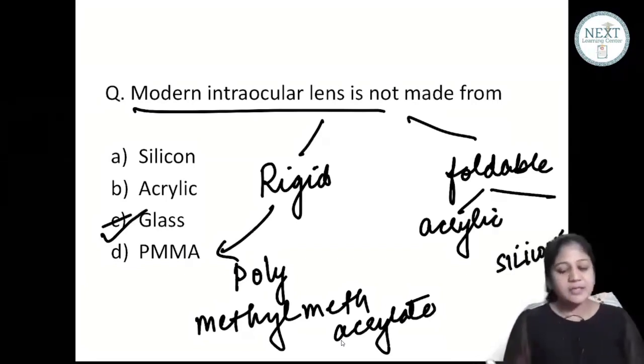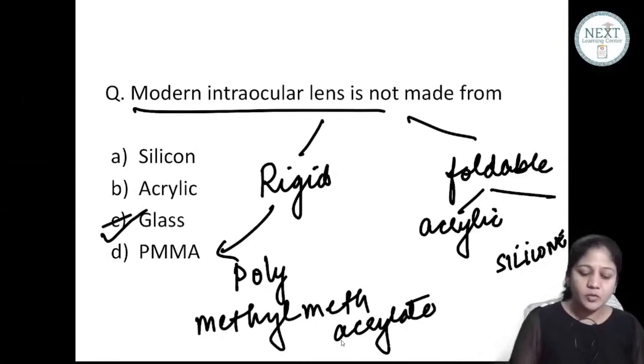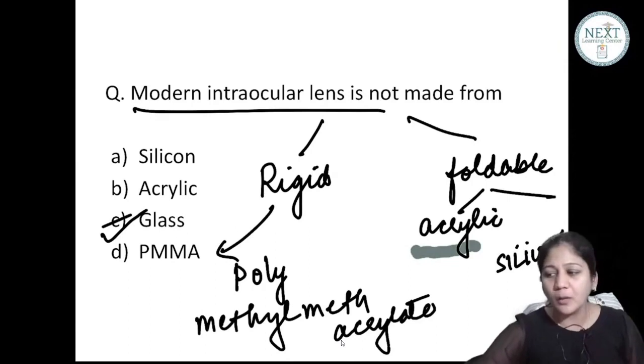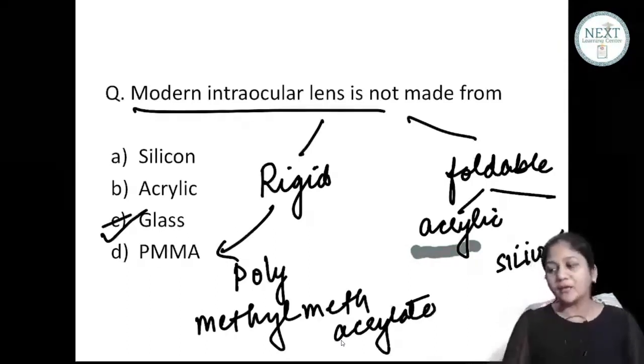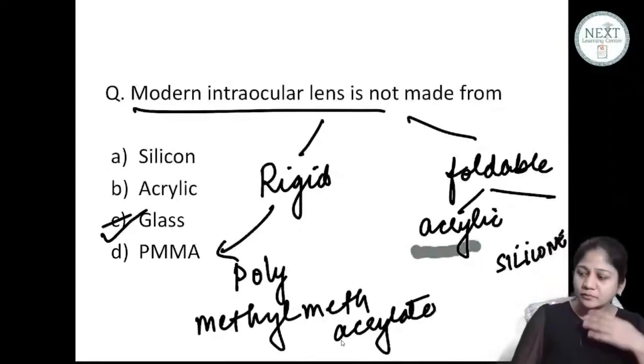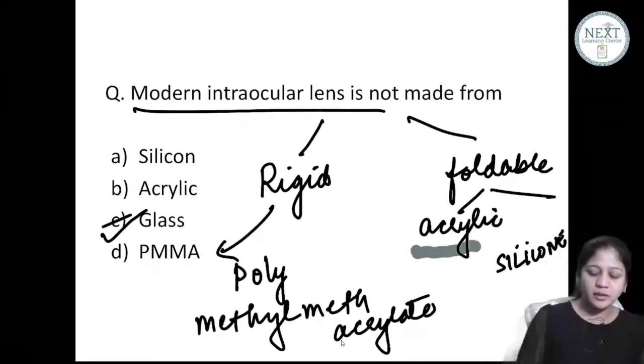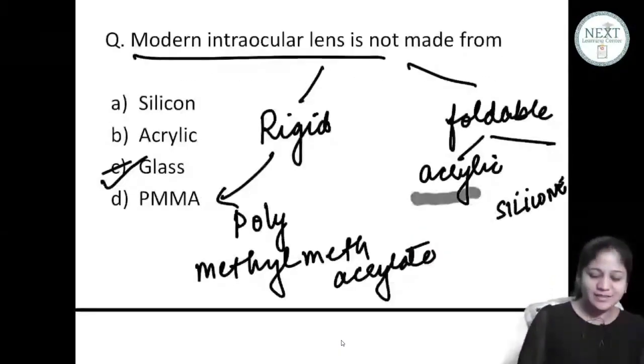The most commonly used lens is acrylic lens. Is it okay, friends? ठीक है बच्चे? So glass is the best option here. Glass का तो नहीं बनता lens. ठीक है?